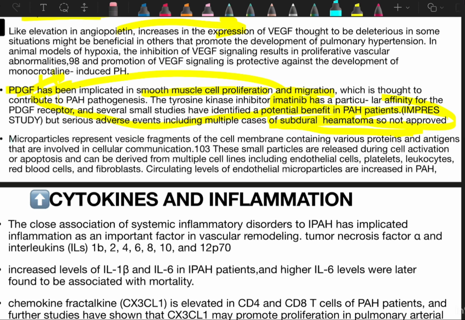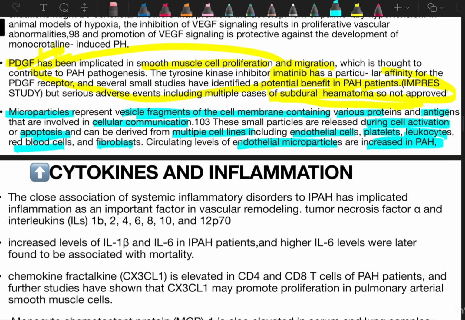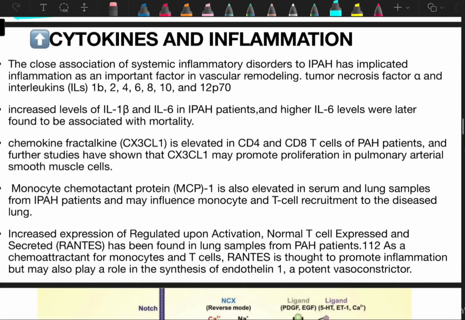There is another thing which is known as microparticles, representing vesicle fragment of the cell membrane containing various proteins and antigens that are involved in cellular communication. These small particles are released during cell activation and apoptosis and can be derived from multiple cell lines, including endothelial cells, platelet, leukocytes, red blood cells, and fibroblasts. So they are telling circulating level of these endothelial microparticles get increased in PH patient. So this is also an important thing, these microparticles get increased in the patient of PH.